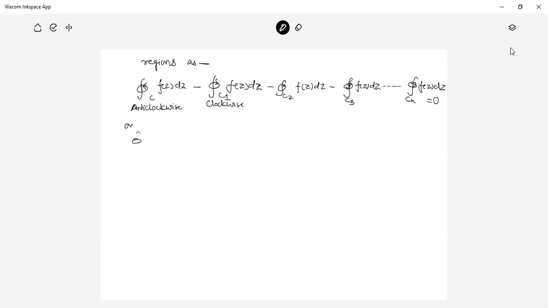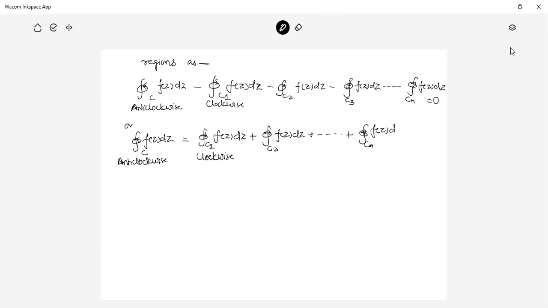Or, the anti-clockwise integral of f(z) dz over C is equal to the clockwise integral over C1 of f(z) dz plus the clockwise integral over C2 plus up to Cn of f(z) dz. This is equation 1.